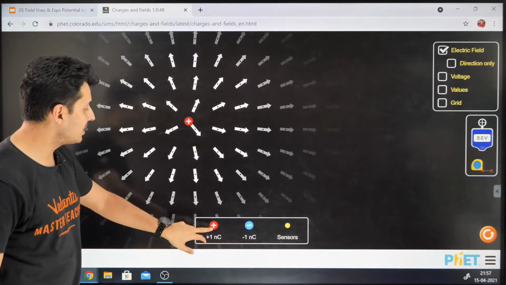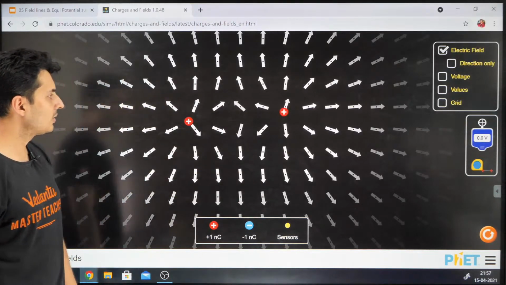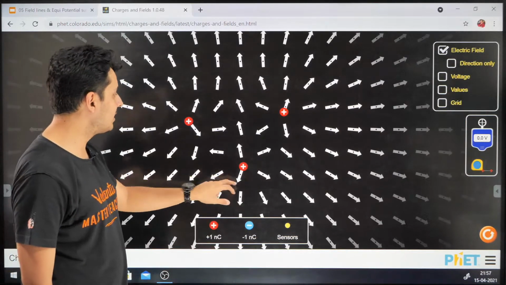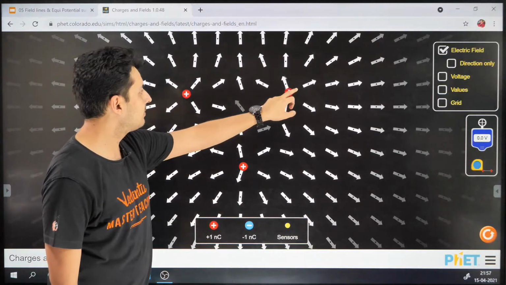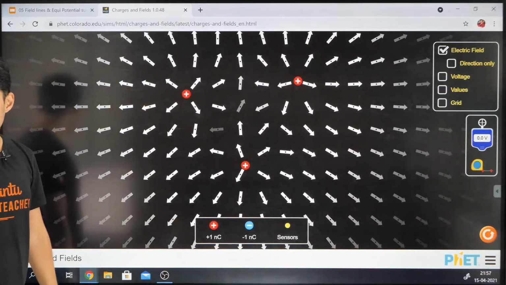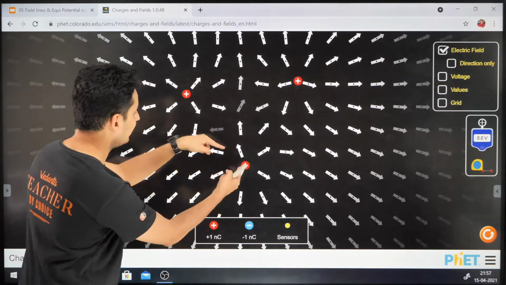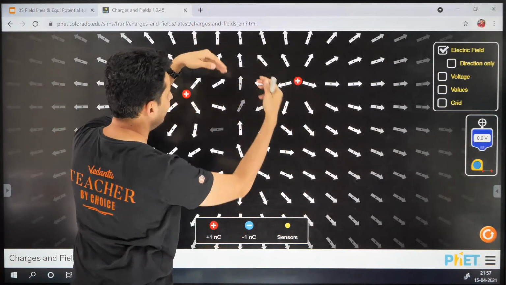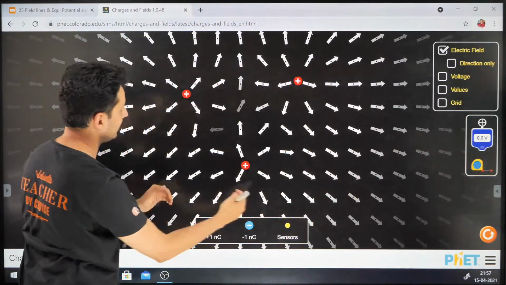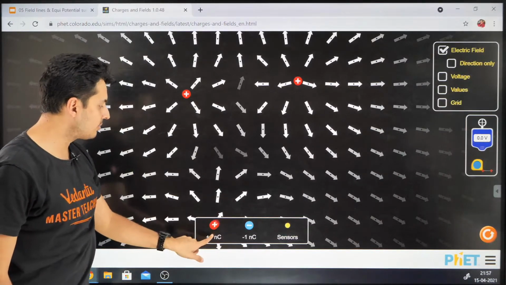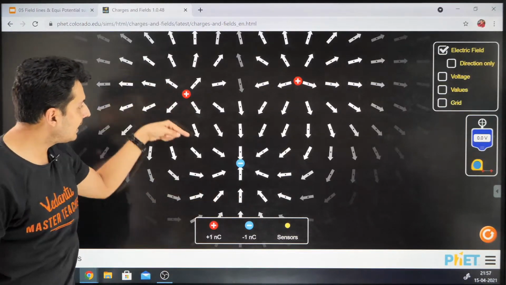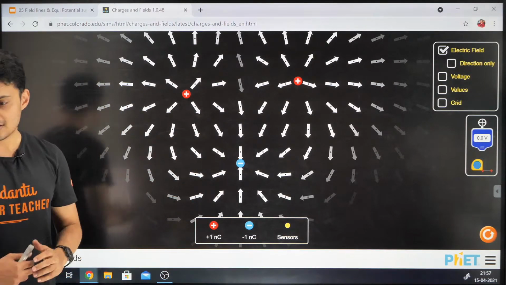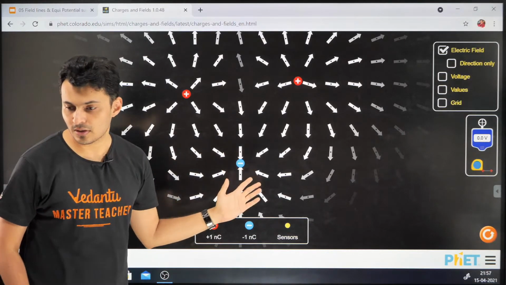Now, let's add two positive charges and see how it looks. There you go. This is how the field lines of two positive charges look. And then when we have three positive charges, remember there was a question on this just some time back. How do the field lines look? You can see the field lines are moving away from this. This is going away like this, this is going away like that. But if you replace this positive charge with a negative charge, they will end up coming over there. This is how it is going to look.